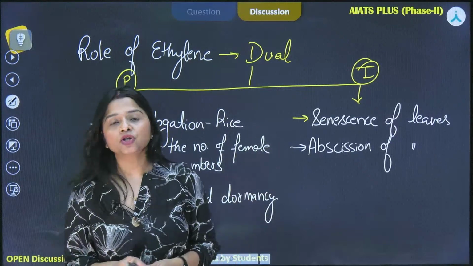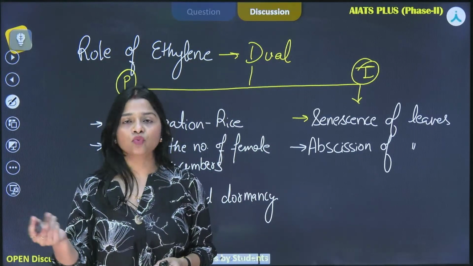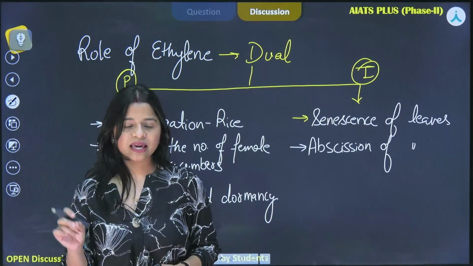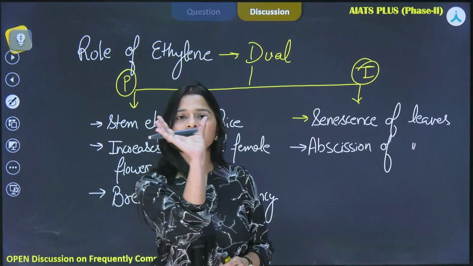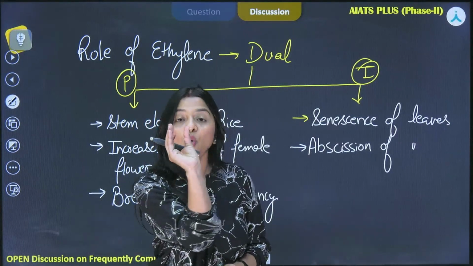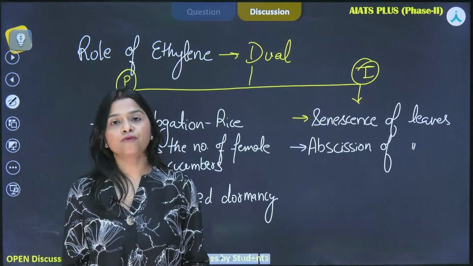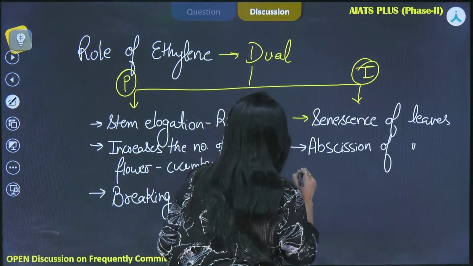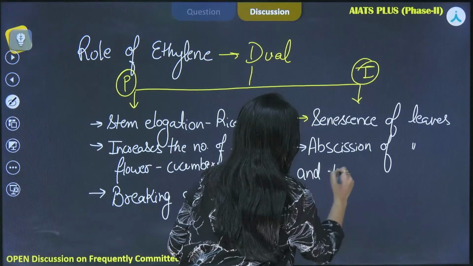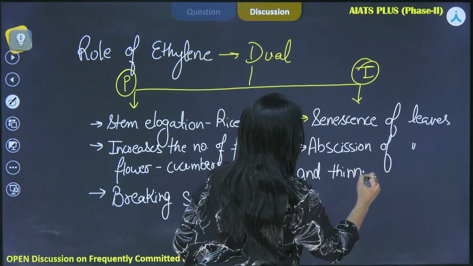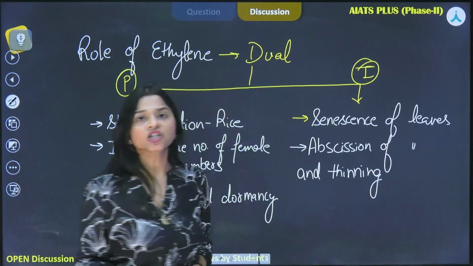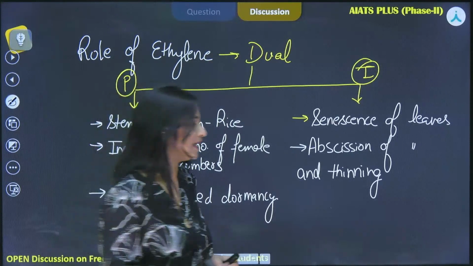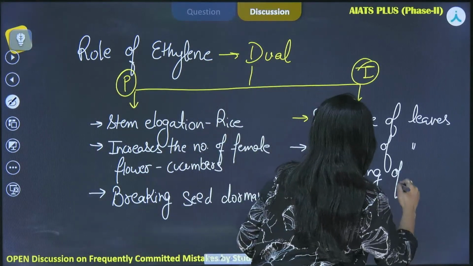So basically abscission of leaves and thinning of fruits, the term we use for this process is thinning of fruits. Thinning of fruits doesn't mean the apple is this broad and it will become thin. No, thinning of fruits means shedding of fruits when there are excess fruits on the plant. And not in all, but there is cotton, cherry, such fruit trees are treated with ethylene for thinning of fruits.